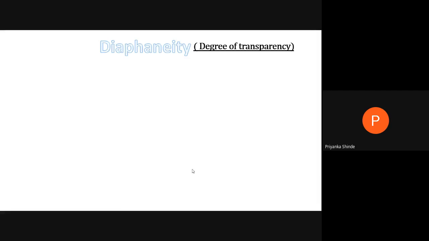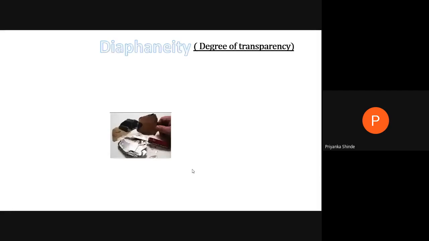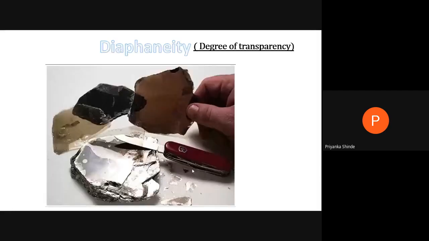So here in the image, you can see there are different minerals which are having different diaphaneity or different degree of transparency.